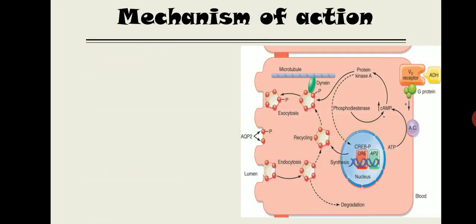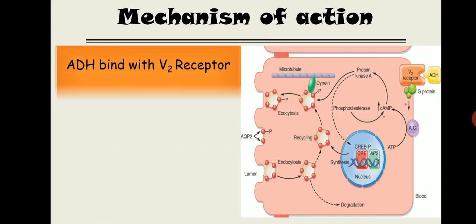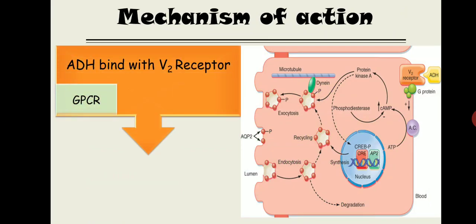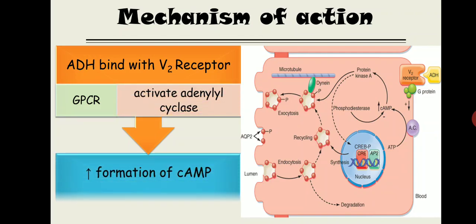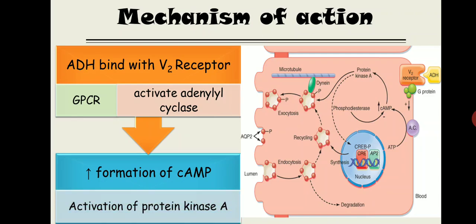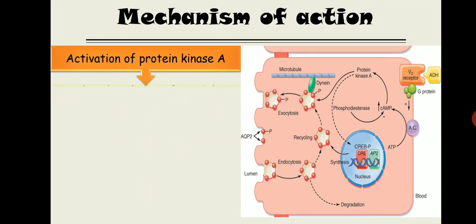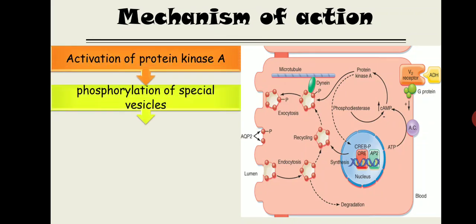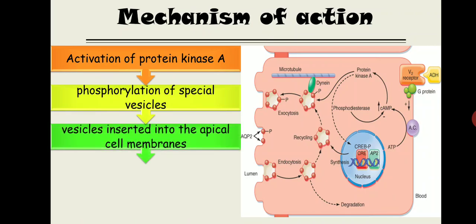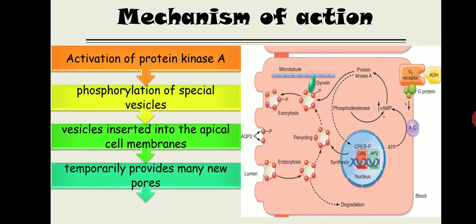Now the mechanism of action that we have already discussed in our previous slides: ADH binds with the V2 receptor. V2 receptor is a G protein coupled receptor. It will activate the adenylyl cyclase. It will increase the formation of cyclic AMP. It will activate the protein kinase A. This protein kinase A activation will lead to phosphorylation of the special vesicle. That vesicle is inserted inside the cell membrane. This is just a revision of our previous slides, and it temporarily provides many new pores,